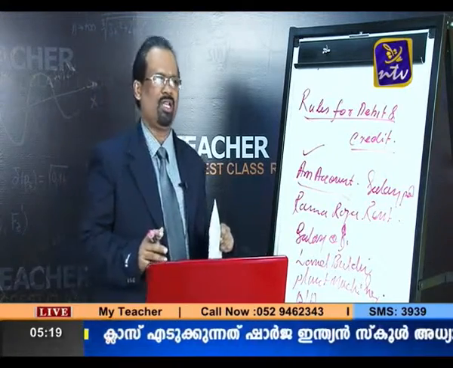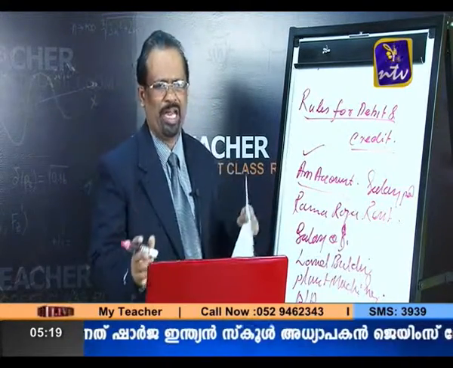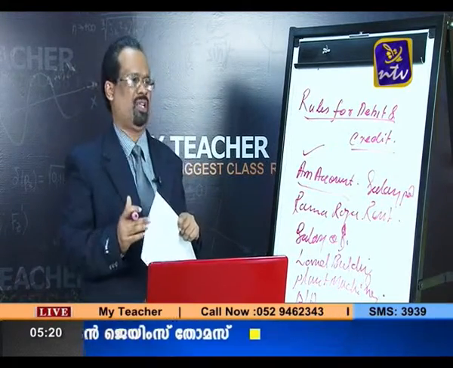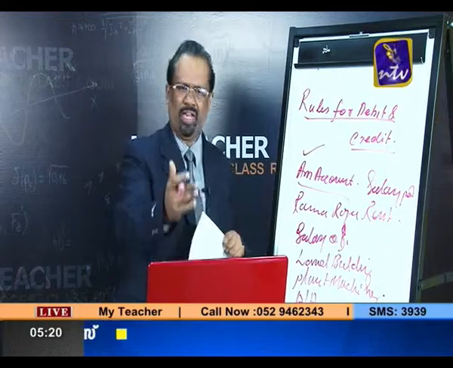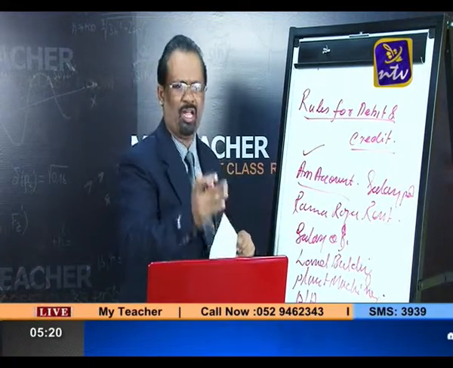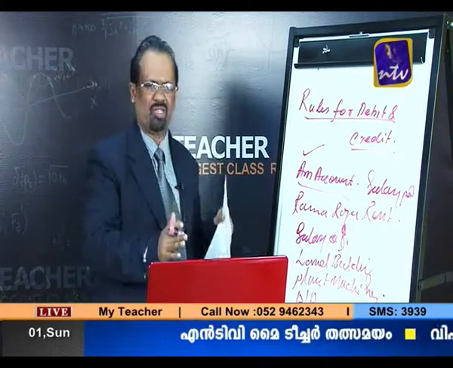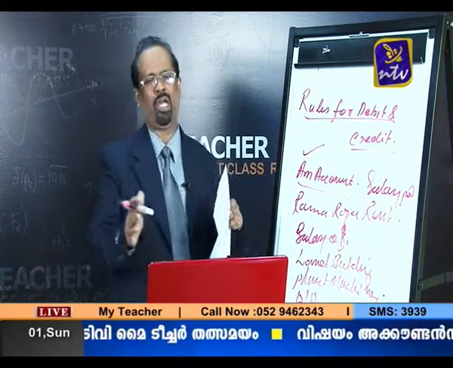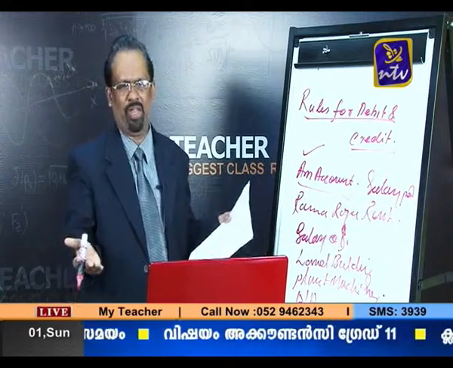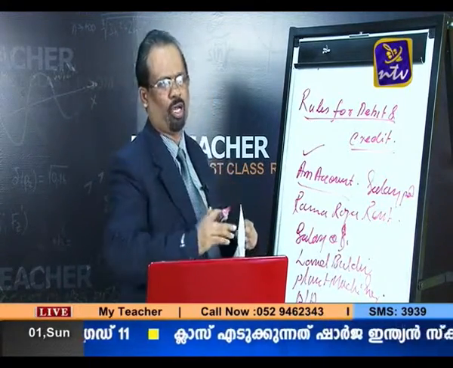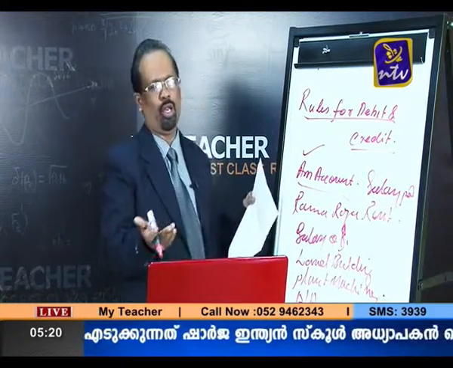And once again, what is the rule for debit and credit for traditional accounts? That we are also supposed to discuss. What I had given is the modern concept. In the traditional concept, there are three types of accounts: personal account, real account, and nominal account. Then again you tell me what is the rule for debit and credit for personal accounts, what is the rule for real account, and what is the rule for nominal account.